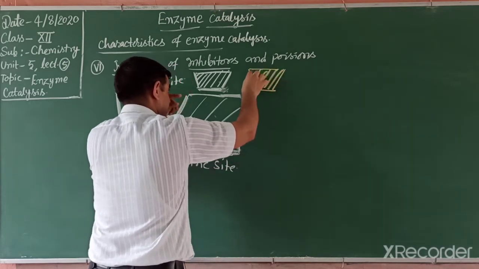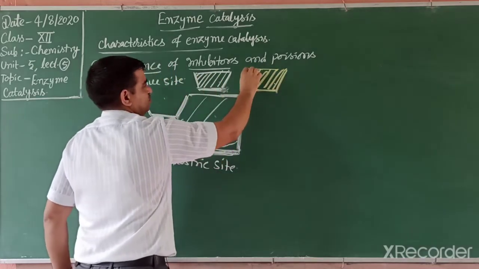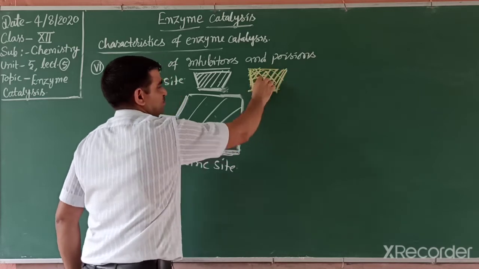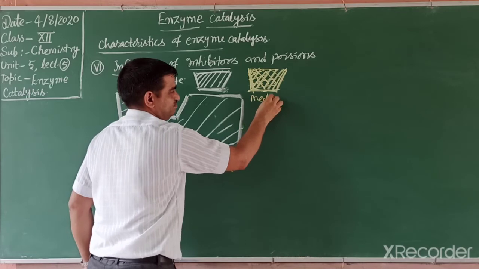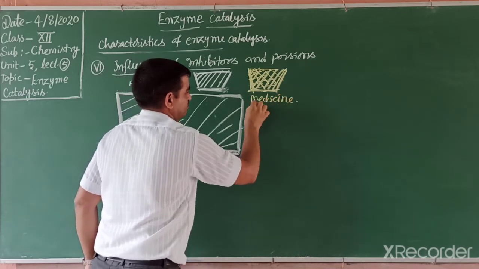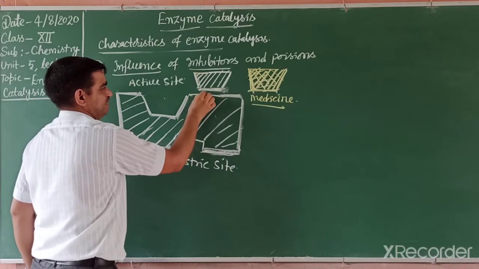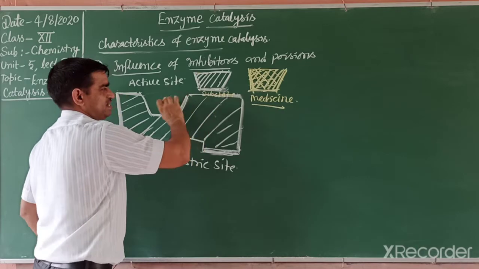There is a competition between this one and that one. That is known as a competing inhibitor. This one is the medicine or drug, and this one is the substrate, due to which the reaction occurs.